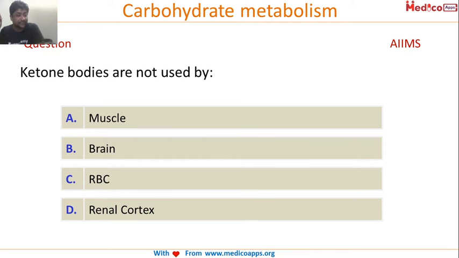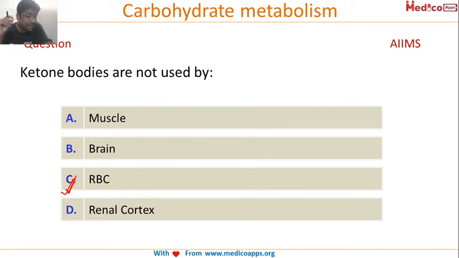Let's answer this question. Ketone bodies are not used by. Very good. So all of you are very clear, because RBC does not have mitochondria, ketone bodies are not used by RBC.